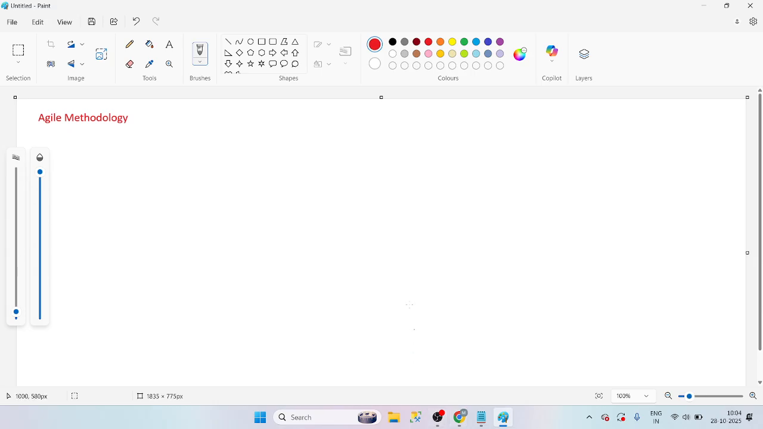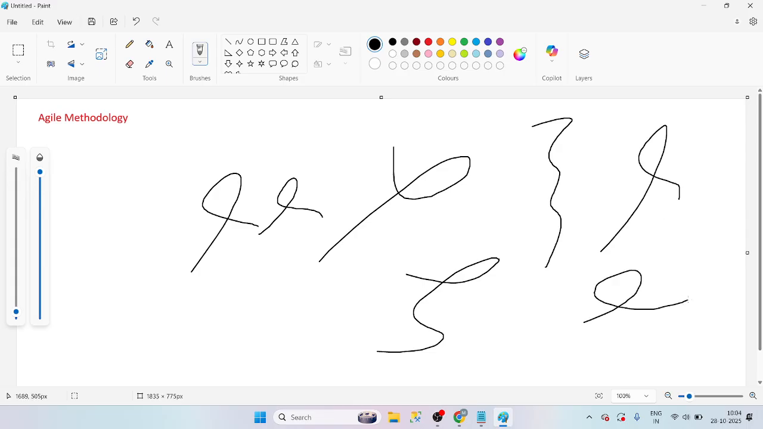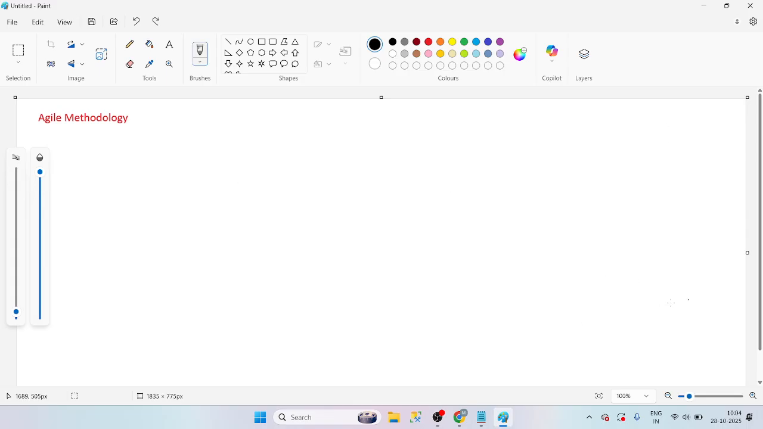Coming to agile methodology, if you have kids, or if there are any kids near your home, or if you know any kids, and you give them a slate and slate pencil, what will they draw? They will draw diagrams like this, right, guys? Because they don't know anything. Majority of the diagrams we can see are like this, right? So I will say that this is the agile methodology.